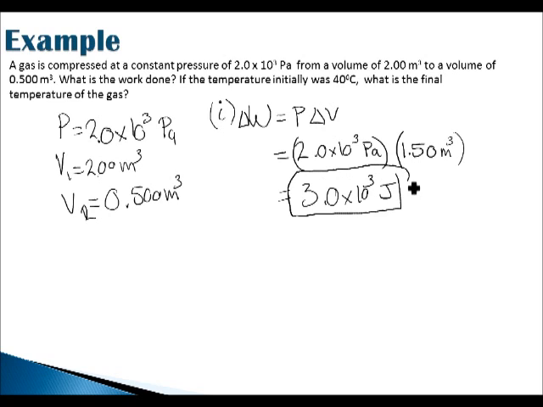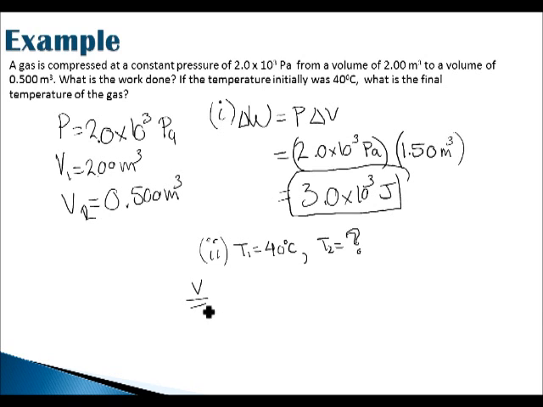The second question gives us a bit more information. If the temperature was initially 40 degrees Celsius, what is the final temperature of the gas? And so this brings us back to using the equation of state. Now we know that there's a change in volume, and corresponding with this change of volume, there's a change in temperature as the pressure remains constant.